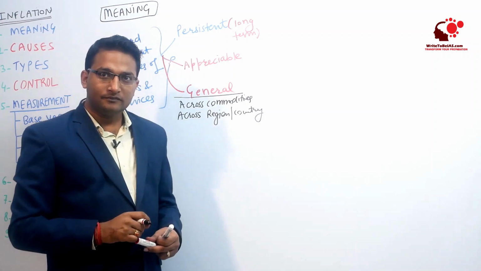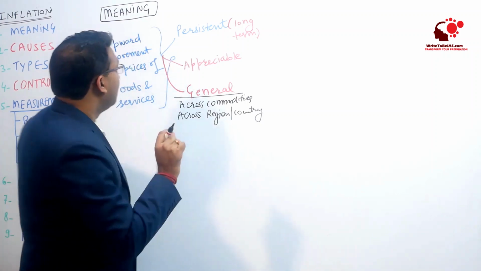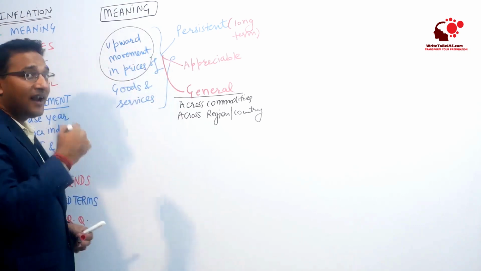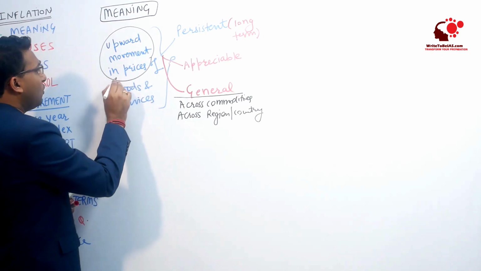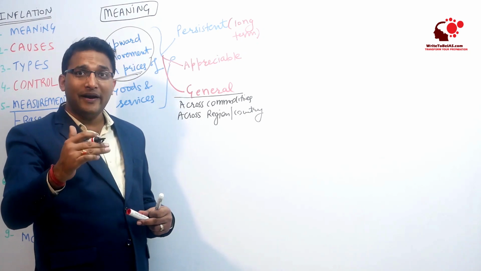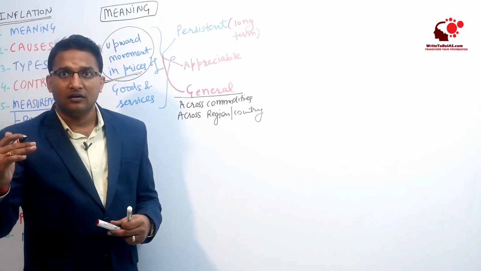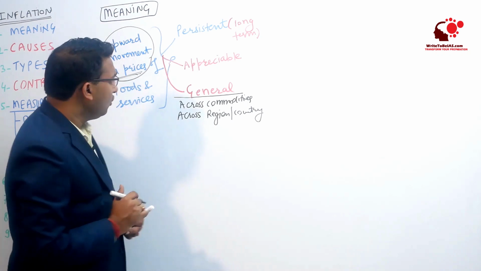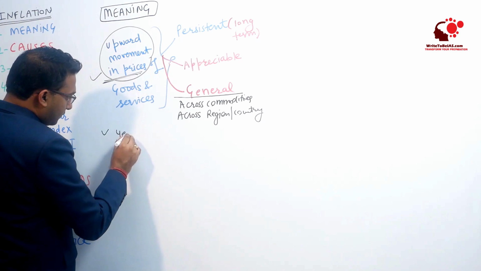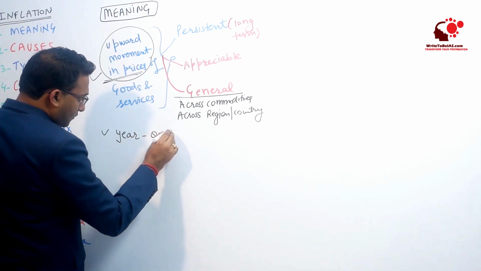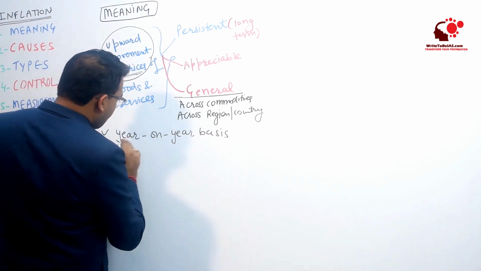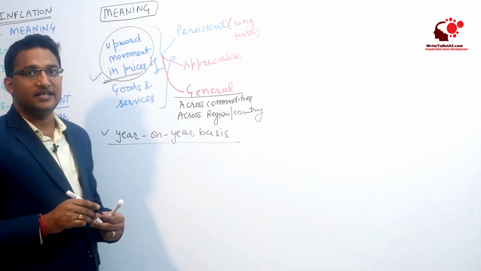Now friends, this inflation basically means upward movement in the prices or rise in the prices. So this upward movement of prices, compared to what? Upward movement, but compared to which period or which price? So this upward movement of price is calculated on year basis. What is the meaning of year basis?